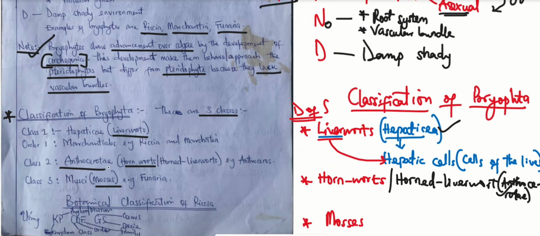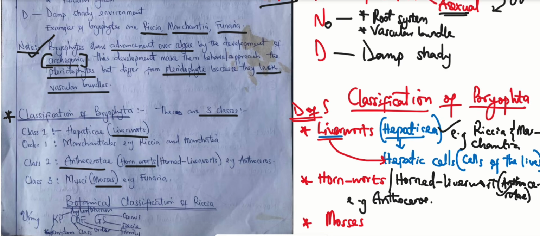All right, so we have examples of each of these classes. For liverworts, we have Riccia and Marchantia. For the hornworts, the example we have is Anthoceros. And lastly, we have the mosses, basically the class Musci. For the class Musci, the major example we have is Funaria. So Funaria is actually a moss. All right, this ends the study on the classification of the bryophytes.